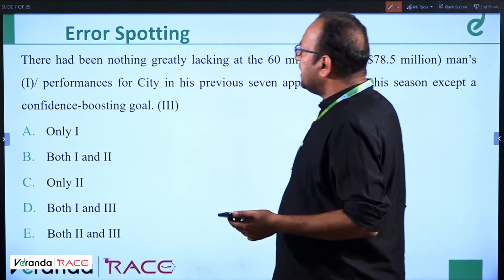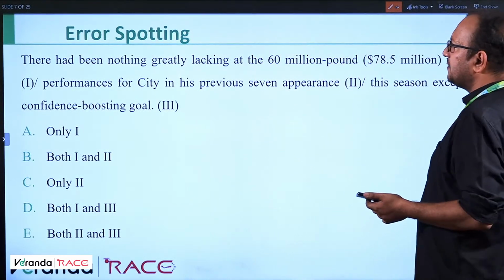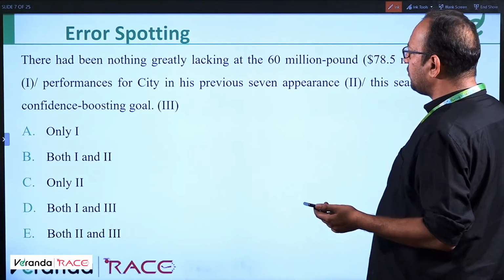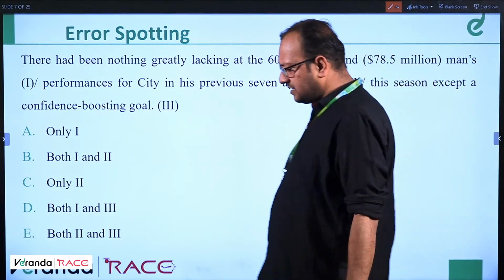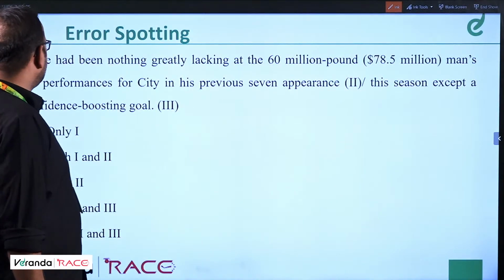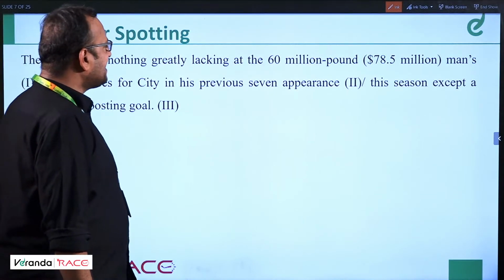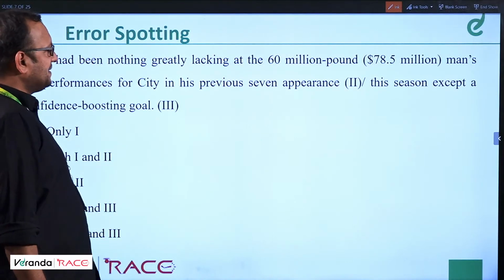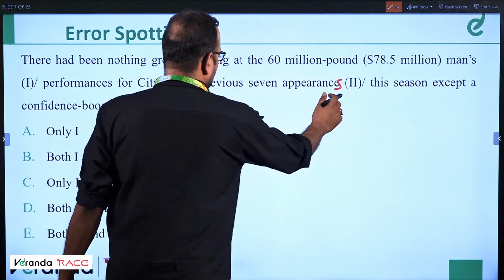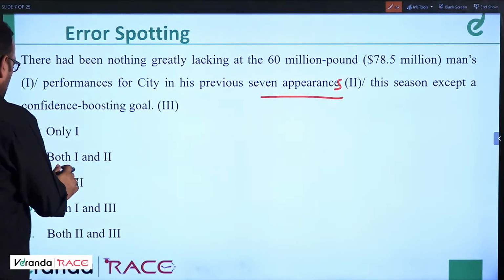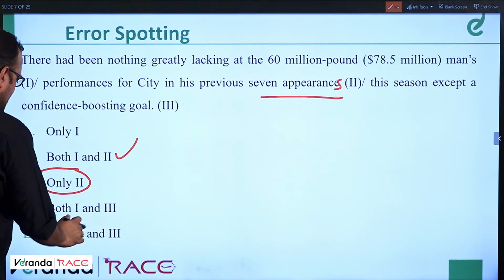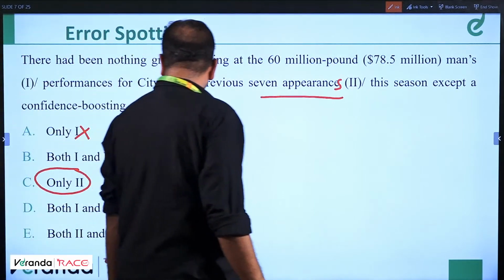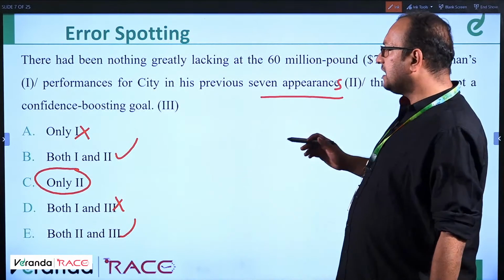Next question. There had been nothing greatly lacking at the 60 million pound man's performances for City in his previous 7 appearances. Okay, this should be appearances first of all. So 2 has an error. This may be the answer. These are not incorrect. So we are left with 3 options: B, C and E. So either it can be only 2.